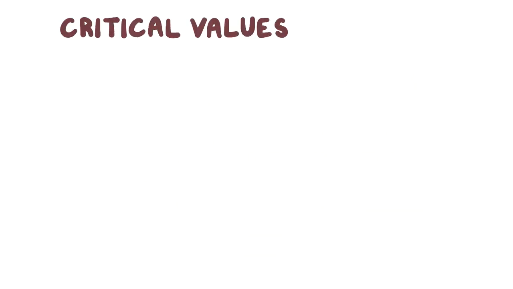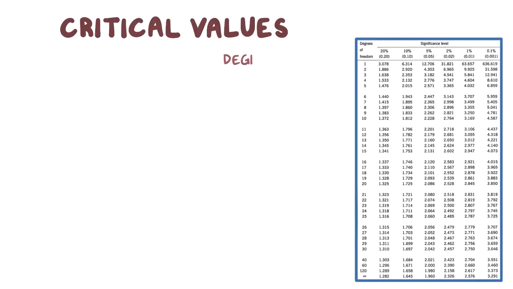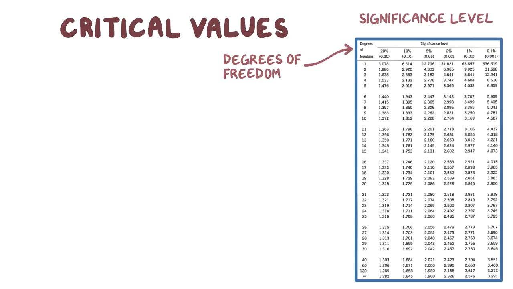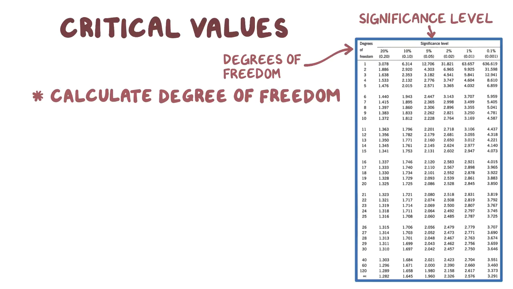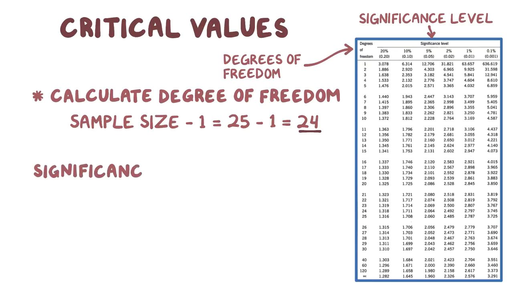Critical values can be found on a t-score table like this one, which has degrees of freedom on the side and significance level on the top. The calculation for figuring out the degrees of freedom for an unpaired t-test with unequal variance is pretty complicated, so to save time we can just use the sample size from the group with the smaller population minus 1. So we'll use the sample size from the medication group, which is 25 people, and 25 minus 1 equals 24 degrees of freedom. The significance level is the p-value that's determined by the researchers at the beginning of the study, and usually it's just 0.05 or 5%.